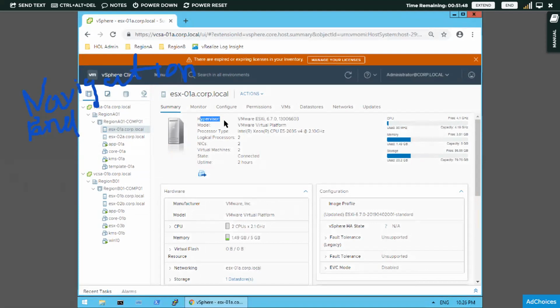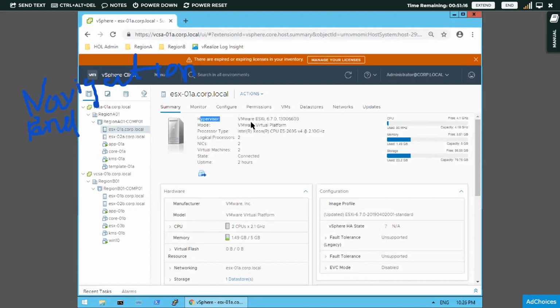It allocates the physical hardware resources to the virtual machines, and acts as an interface between the applications and the resources that you are allocating. So when I click on one host, this symbol of host, ESXi 01A, the description or summary of it is given here.